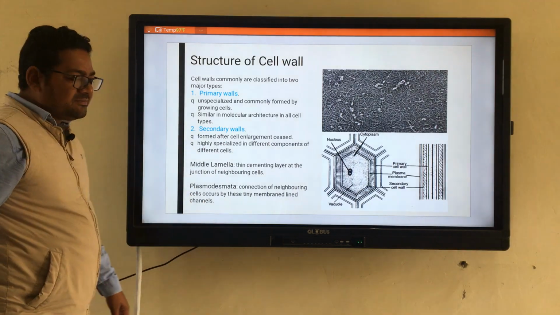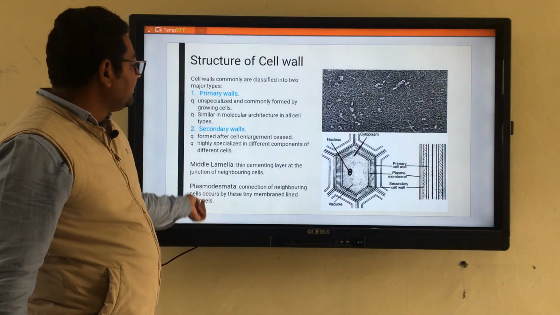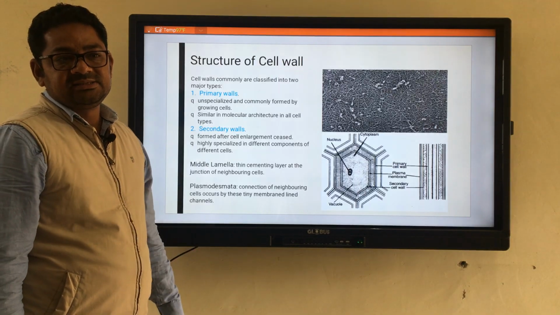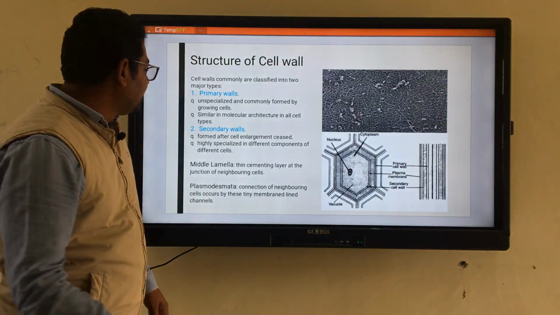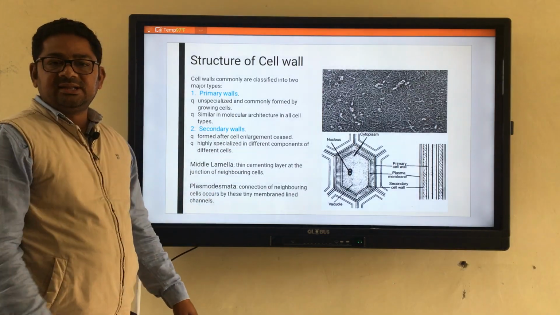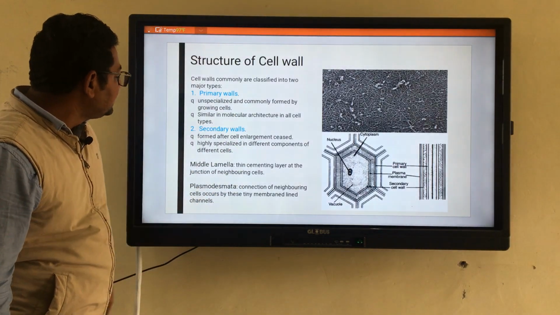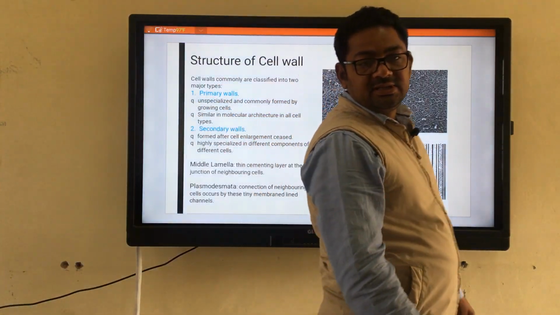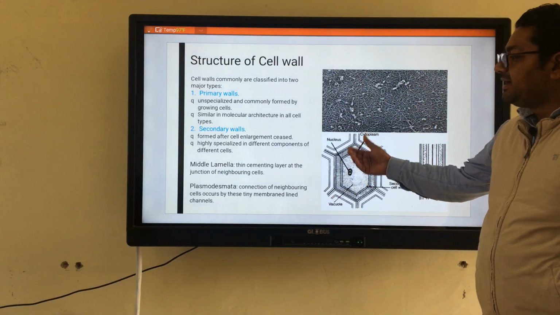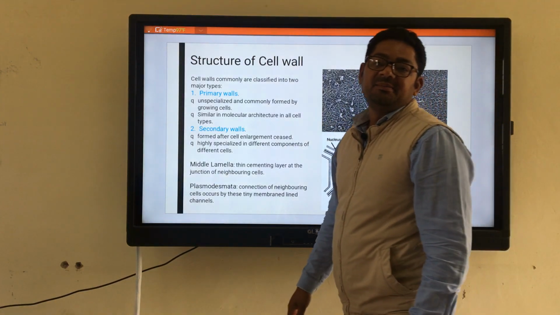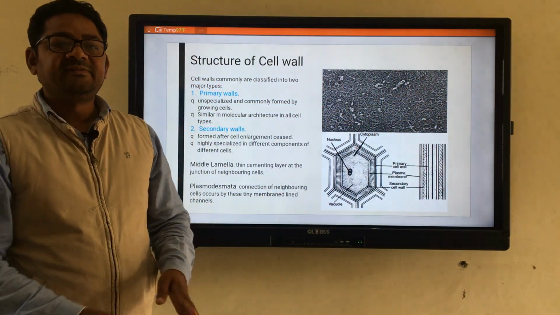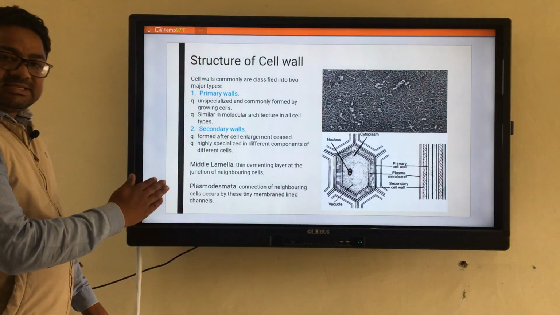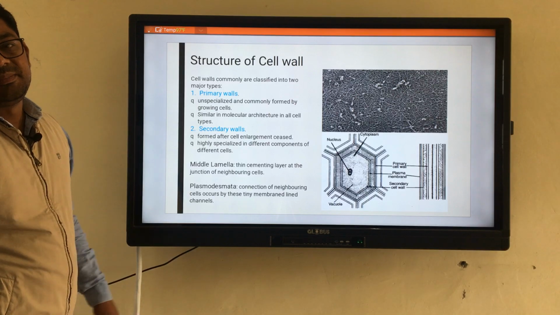Then come to the secondary wall. The secondary wall is formed when the cell enlargement ceases. It means as soon as the cell's enlargement stops, after that it produces another type of wall, and this wall is named the secondary wall. This secondary wall is highly specialized, and it consists of different components in different cells. It means different cells will have different types of components in the secondary wall. This secondary wall is always inner to the primary wall.